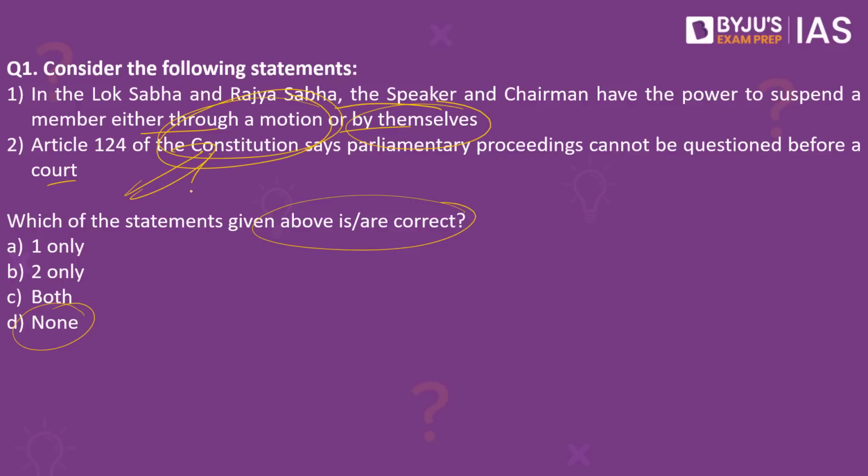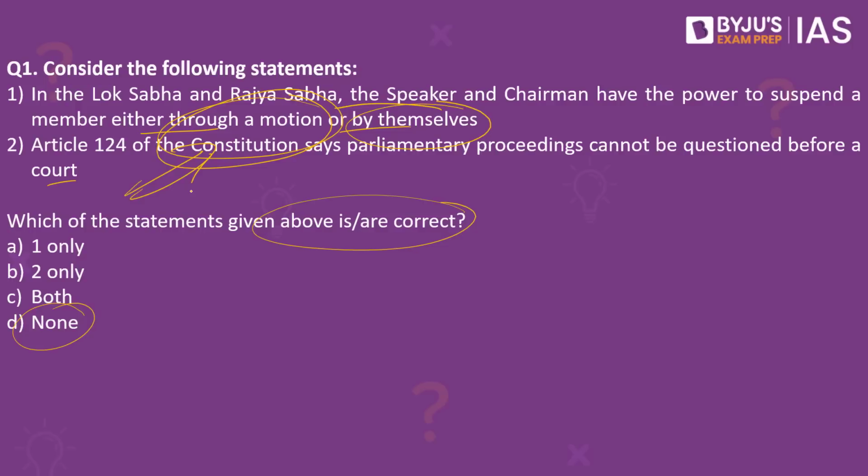So in Lok Sabha, both powers are present with the Speaker, but in the Rajya Sabha, he cannot do it on his own. Instead, a motion has to be raised, a motion will have to be requested by the members of the parliament. That is when the suspension proceedings can be initiated. So the first statement is wrong.